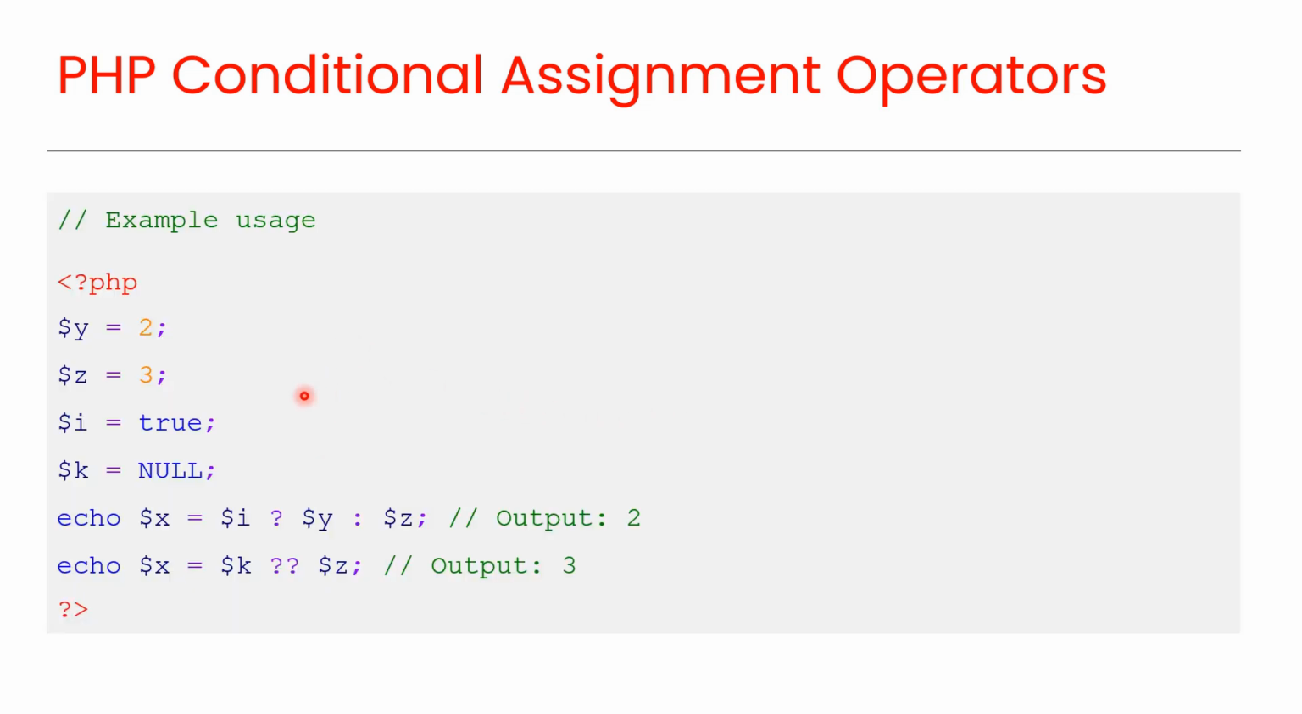This is an example of conditional assignment operators. In this example, we have four variables, where y equals 2, z equals 3, I equals true and k equals null. Here we are using the ternary operator. So, the value of x equals y because I is true. Here we are using the null coalescing operator. So, the value of x equals z because k is null.